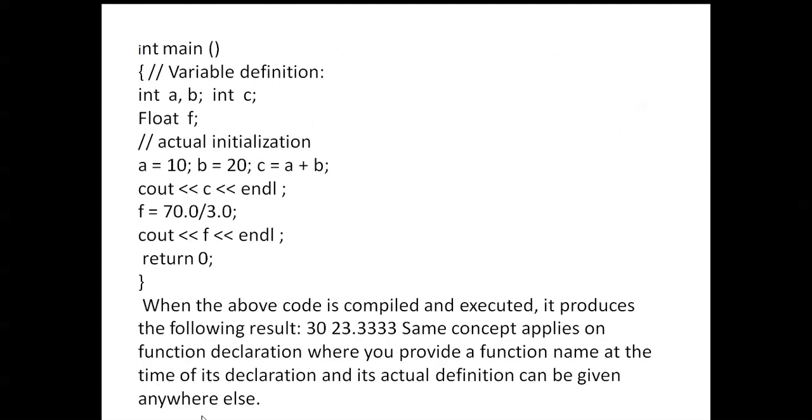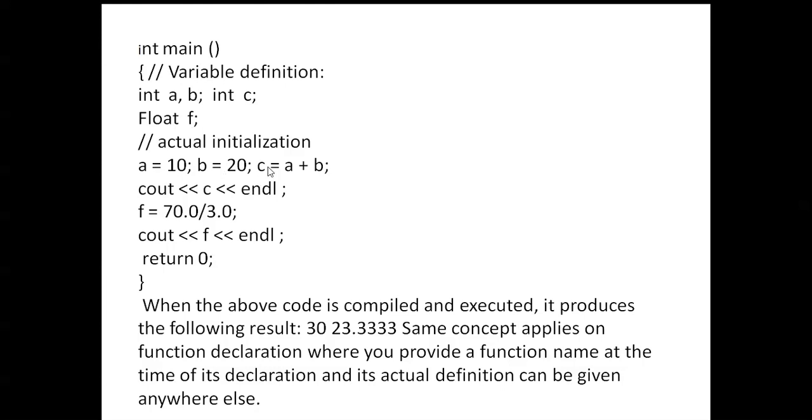Next, here you can see int main. Variable definition: int a, b; int c; float f; then actual initialization. These are the variable definitions. Here is the data type and the variable name. The data type is integer, with variable names a and b. When more than one variable is declared at a time, those variables are separated by the comma operator.